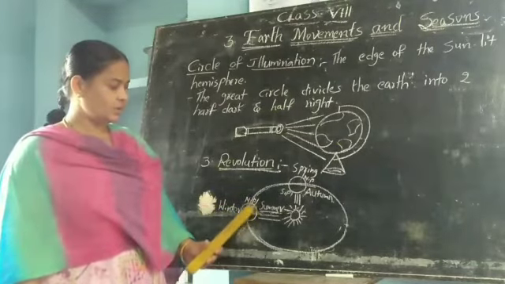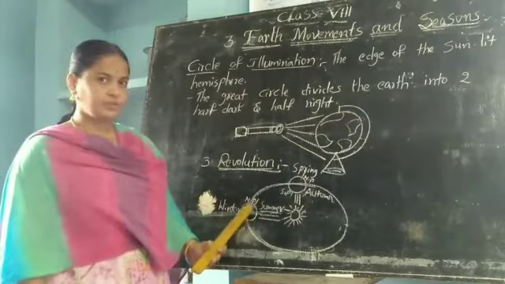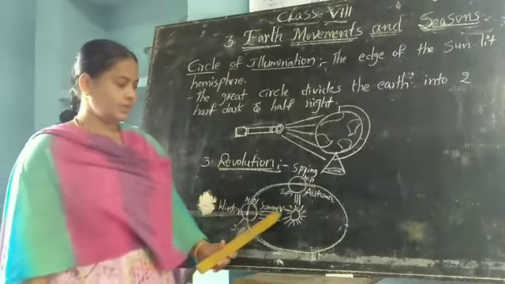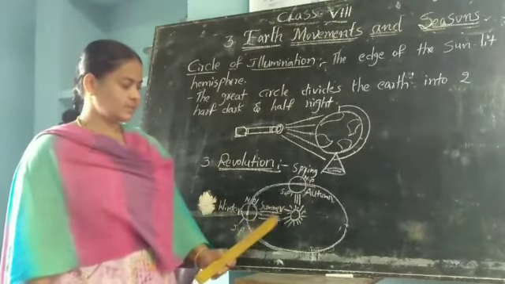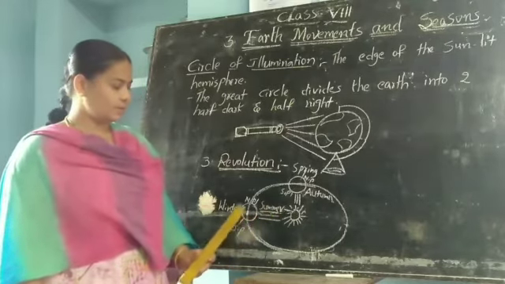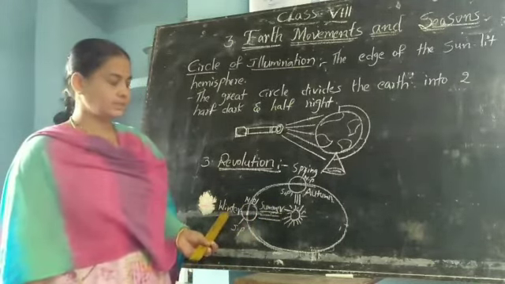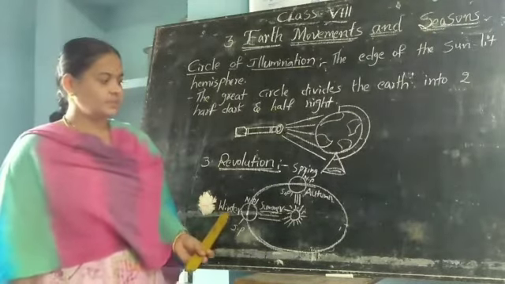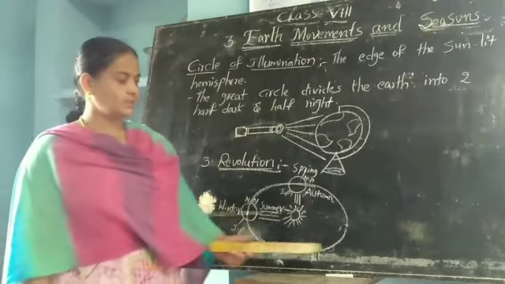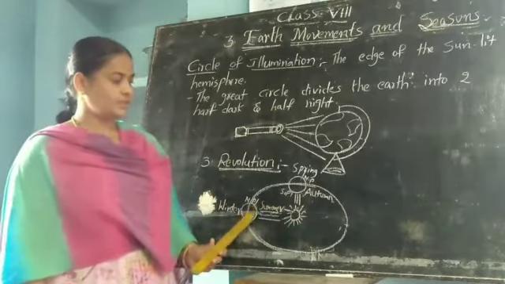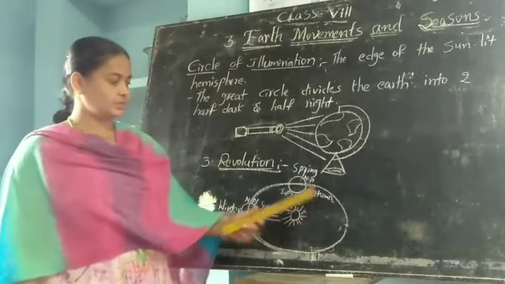The earth is always rotating from west to east direction. Here those facing the sun rays are getting summer, and those not facing the sun rays are getting winter season at the same time. Same like that, the earth is rotating from west direction to east direction, like this.